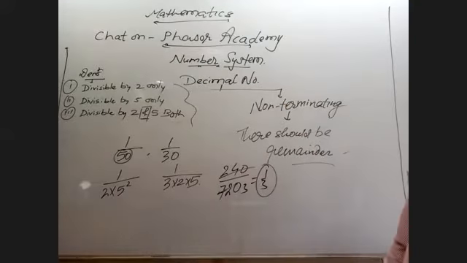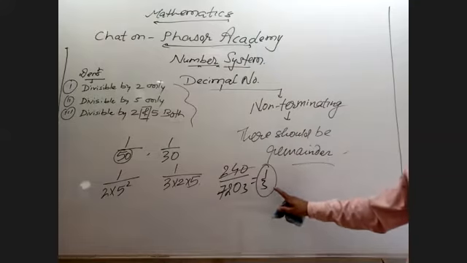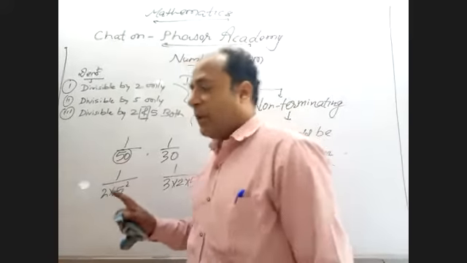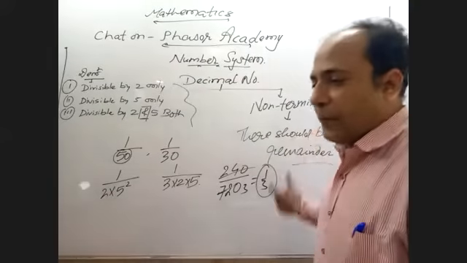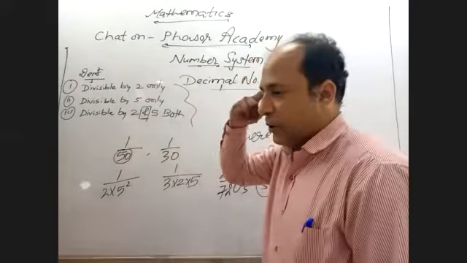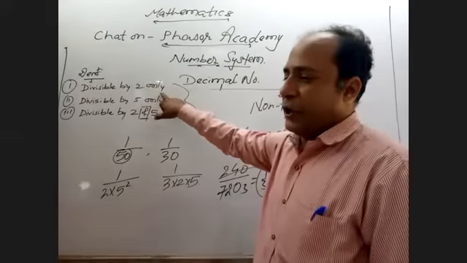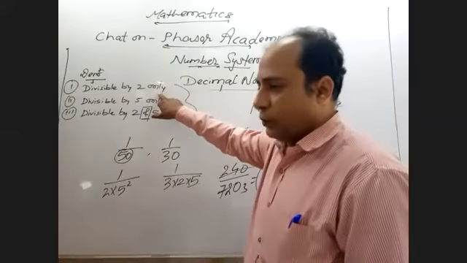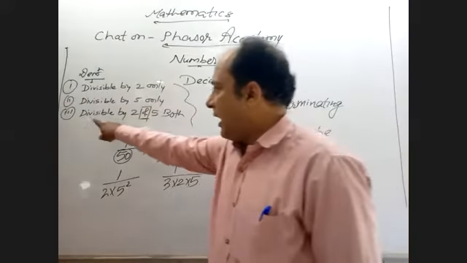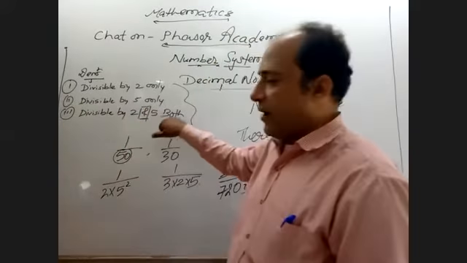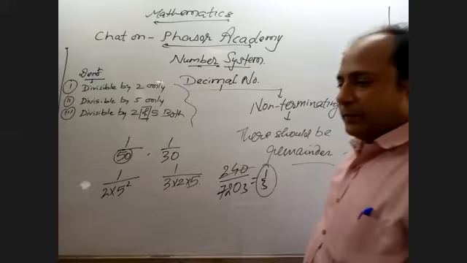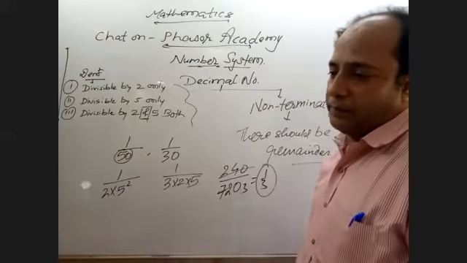Then only you are able to do it. So the priority is that there should be the simplest form of the fraction, then 3 steps. Keep in your mind: if the denominator is divisible by 2, if divisible by 5, and if divisible by 2 and 5 both, then only it is terminating, meaning there is no remainder.